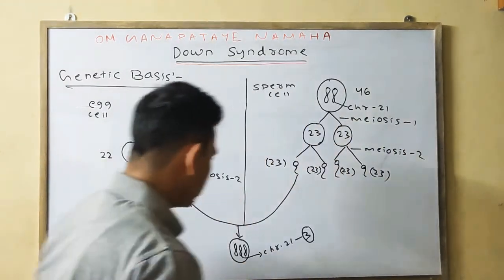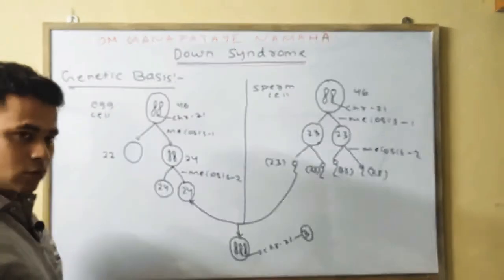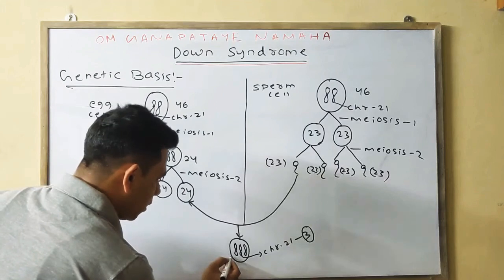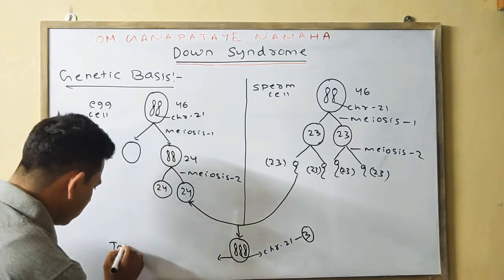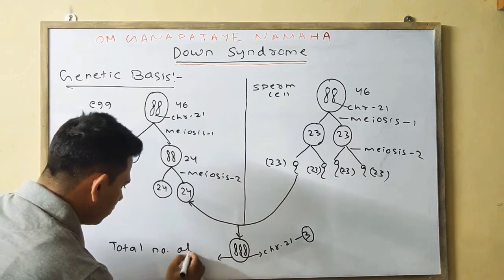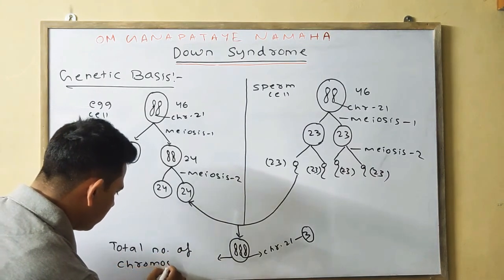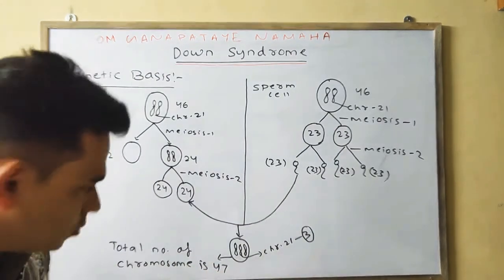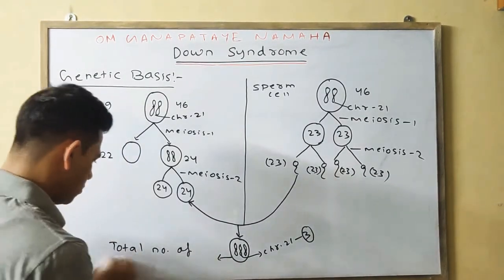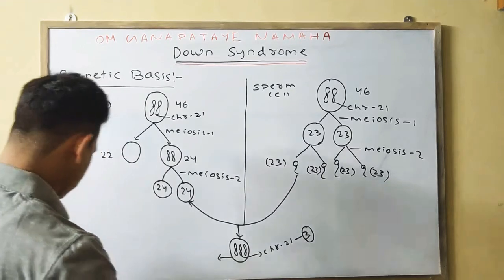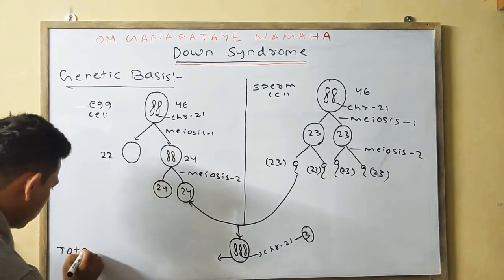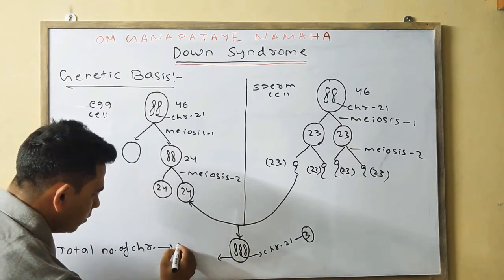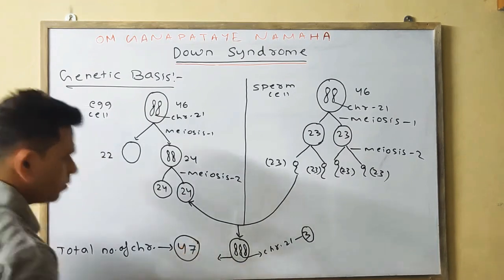So the total number of chromosomes, in normal it is 46, but in this case the total number of chromosomes is 47.